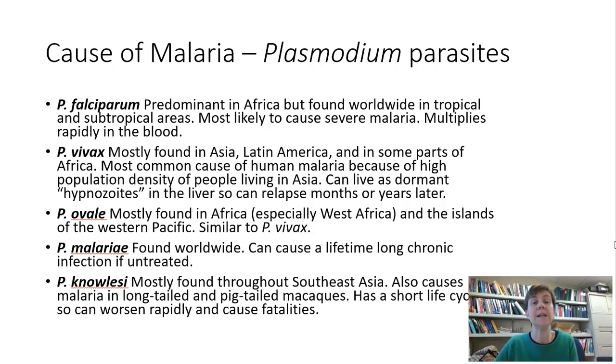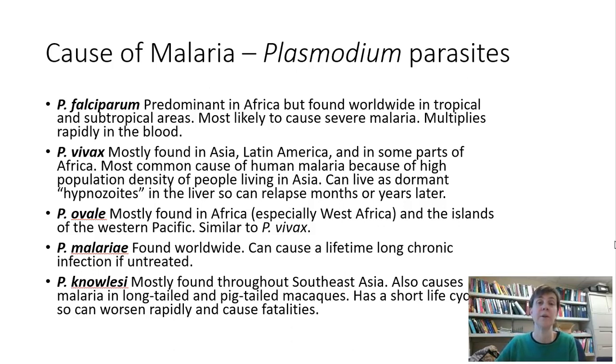Plasmodium vivax is actually the one that infects the most people, and that's because it's predominantly found in Asia and Southeast Asia, in the places where we have really high population density. And so there's a higher number of people that are at risk of being infected with this, although it's not as dangerous as the falciparum form of malaria.